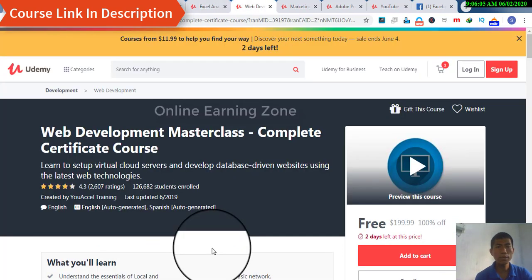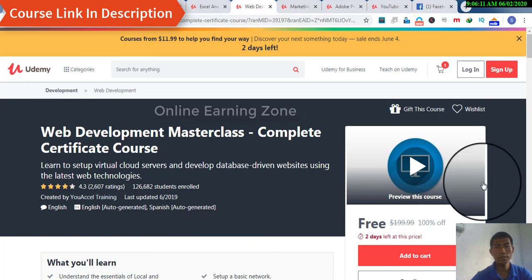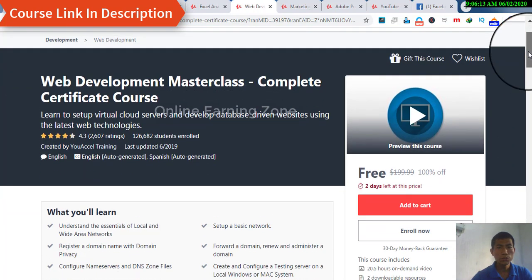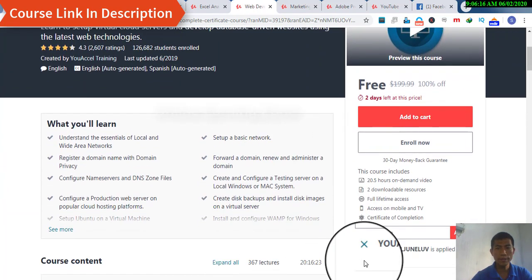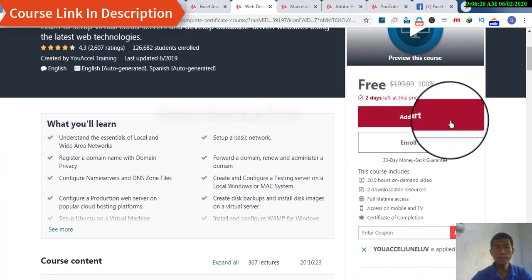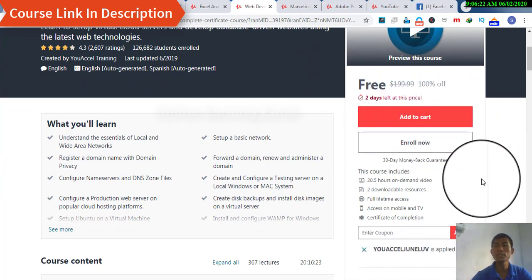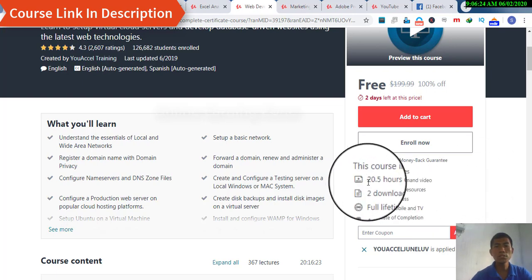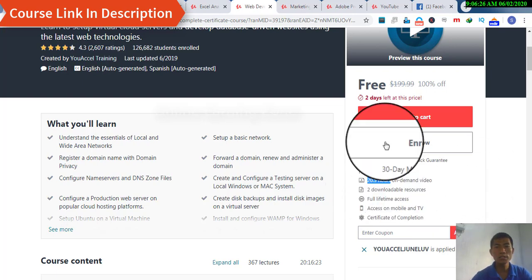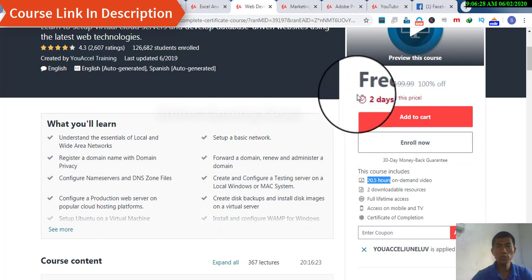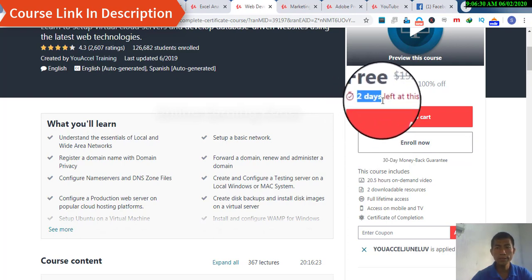Likewise, the next course is Web Development Masterclass Complete Certificate course. If you are searching for a web development course, then this course is perfect for you. So to take this course for free, apply this promo code, and after applying this promo code, either click on add to cart or click on enroll now to access this course for free. This course is of 20.5 hours, whereas the promo code or the coupon code will expire after 2 days.